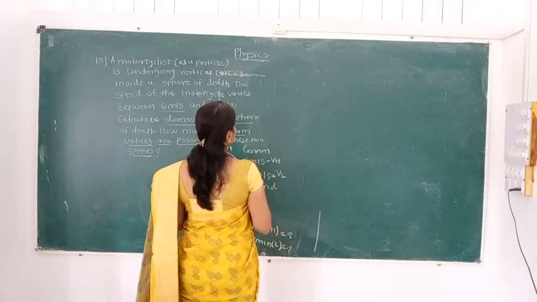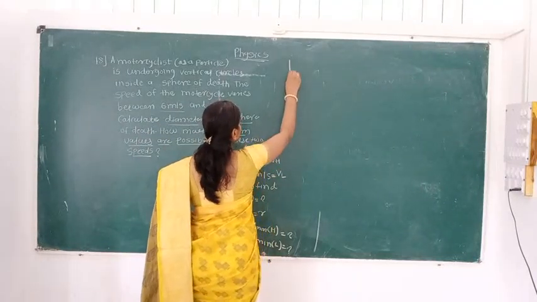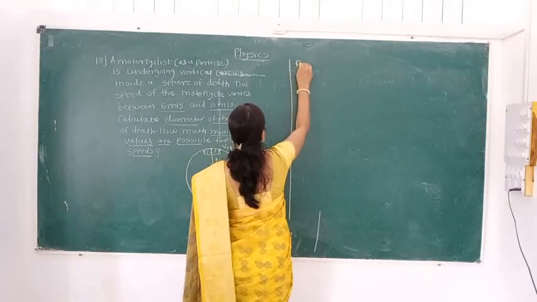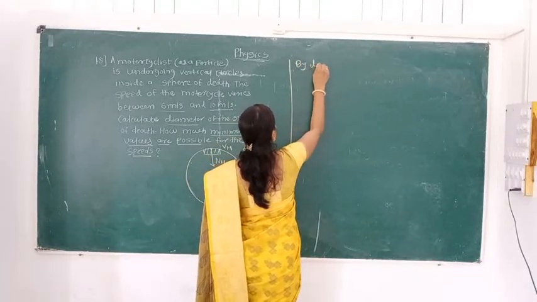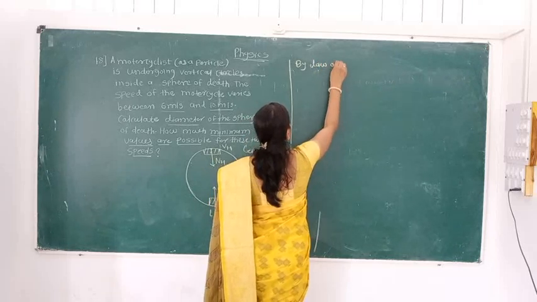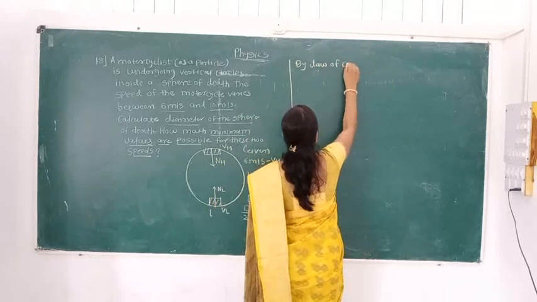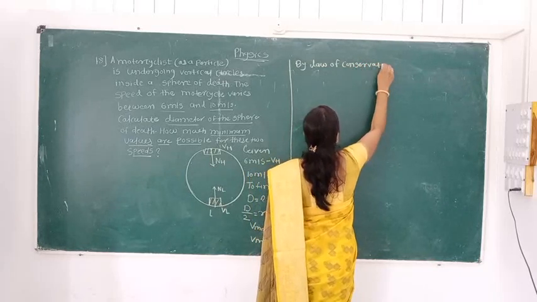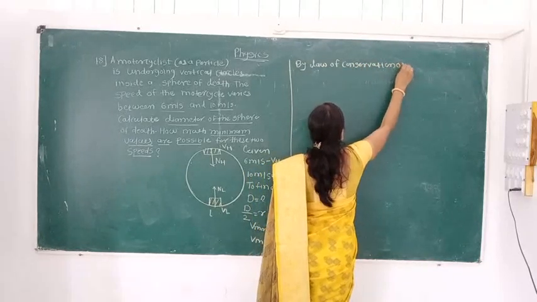As per the given, we have written all the given things. Now we use the law of conservation of energy.